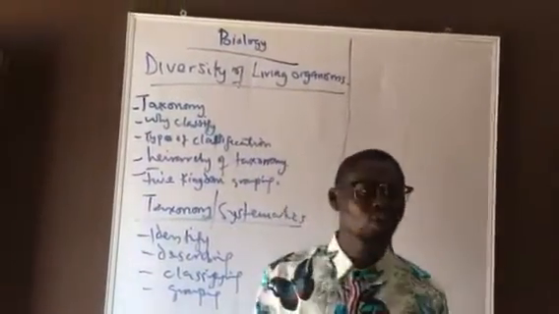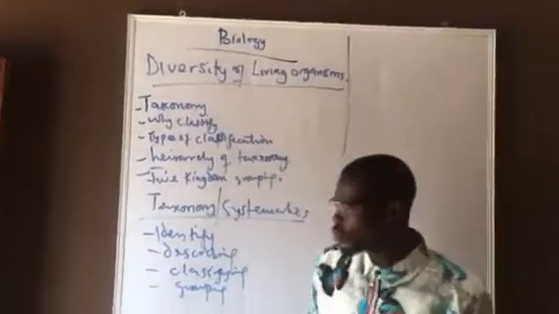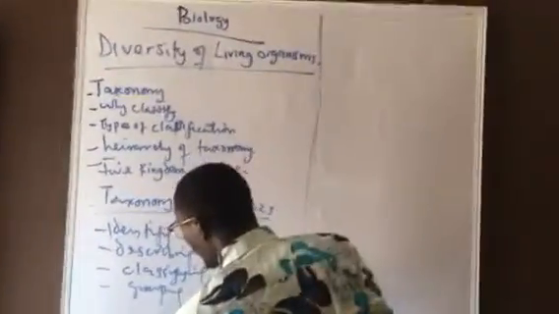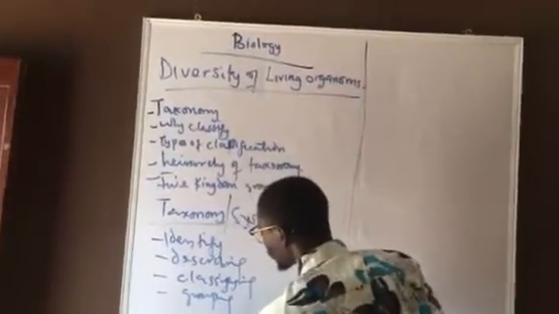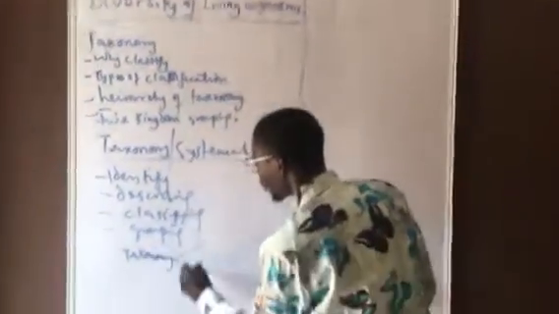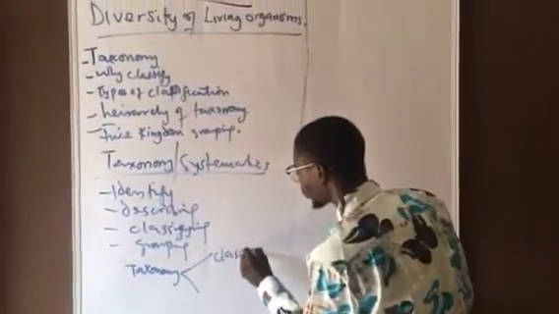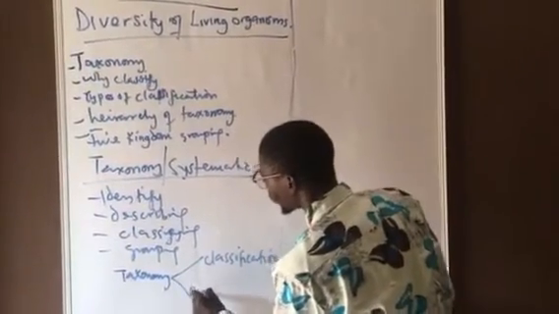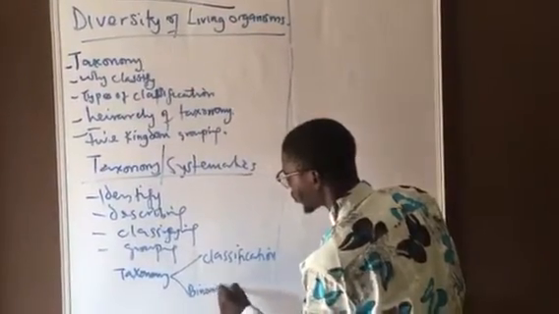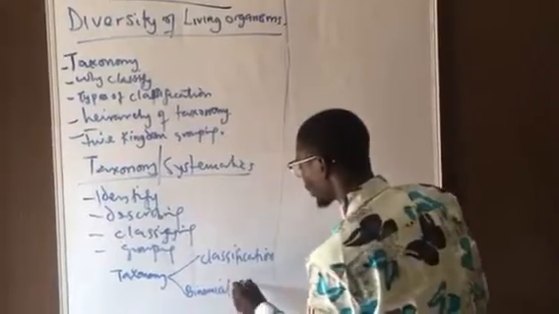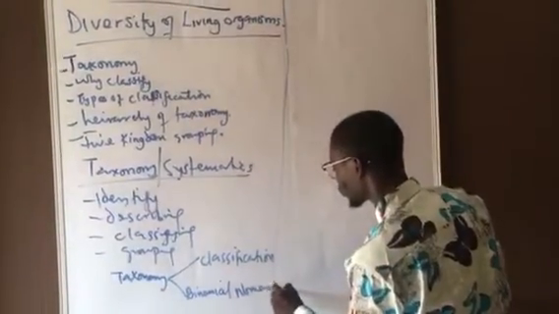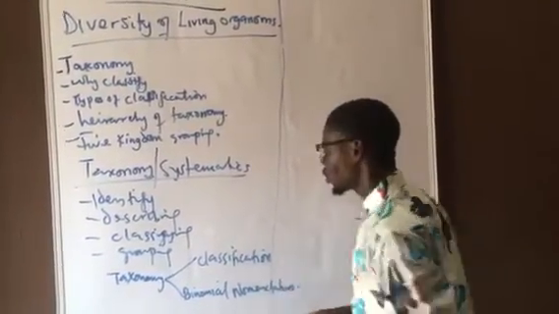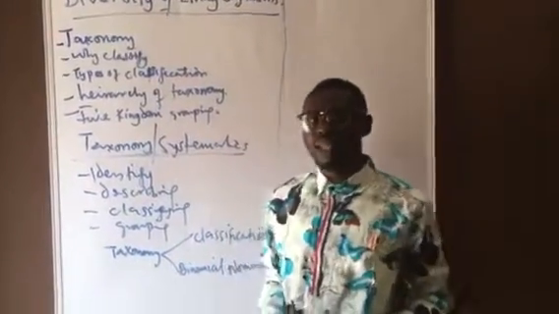But taxonomy is divided into two branches: classification and binomial nomenclature. Those are the two aspects of taxonomy.